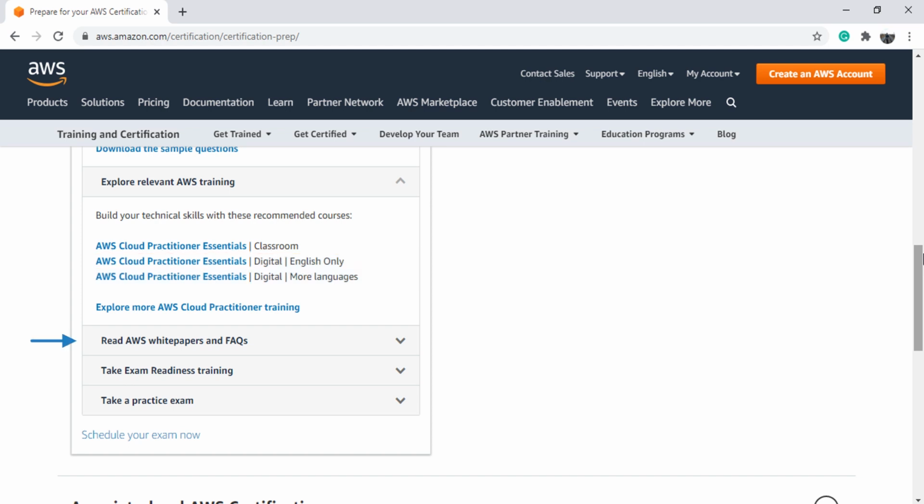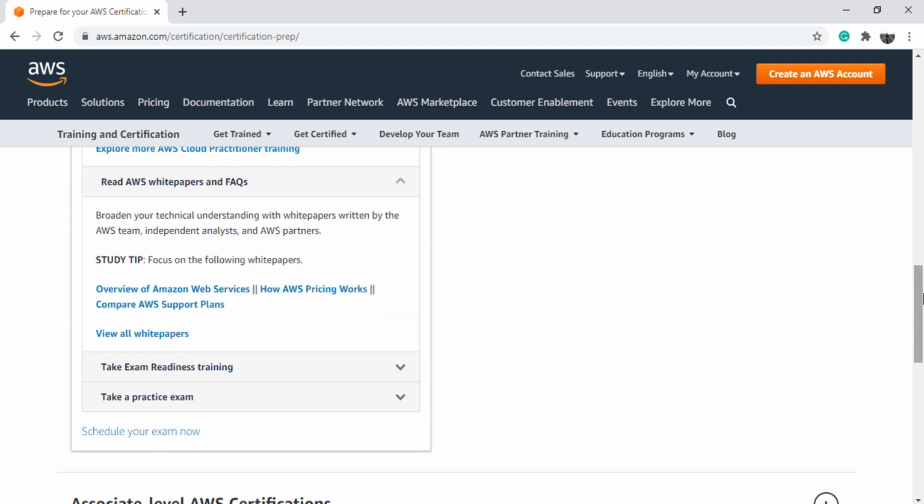The next step is to learn more and more about cloud computing and how AWS offers you all those features and functions. They recommend you to learn those things from the AWS white papers and FAQs. However, I'll cover everything required in this course, and you do not need to worry about white papers and FAQs.